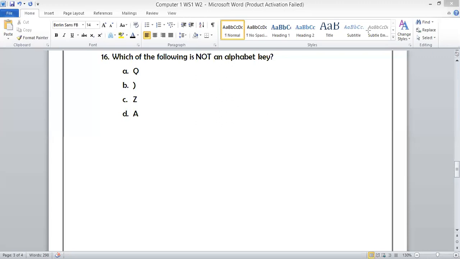Five students sent the answer in the chat. You can also give the answer in the chat like A, B, C, or D. Whatsoever your answer is, you can just send the option in the chat.